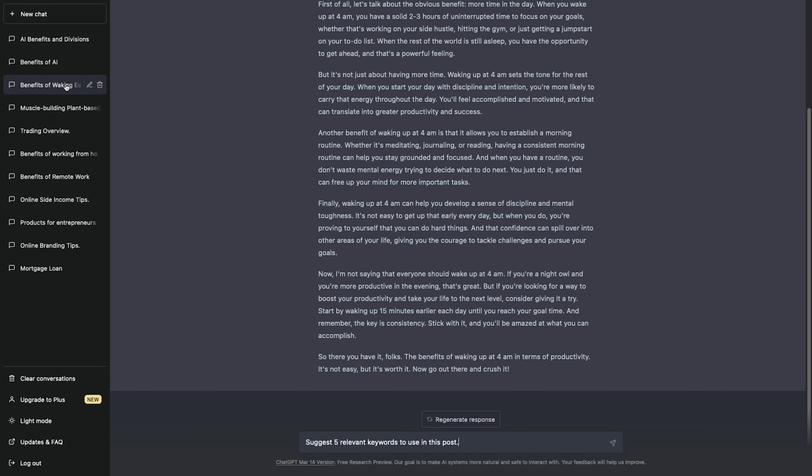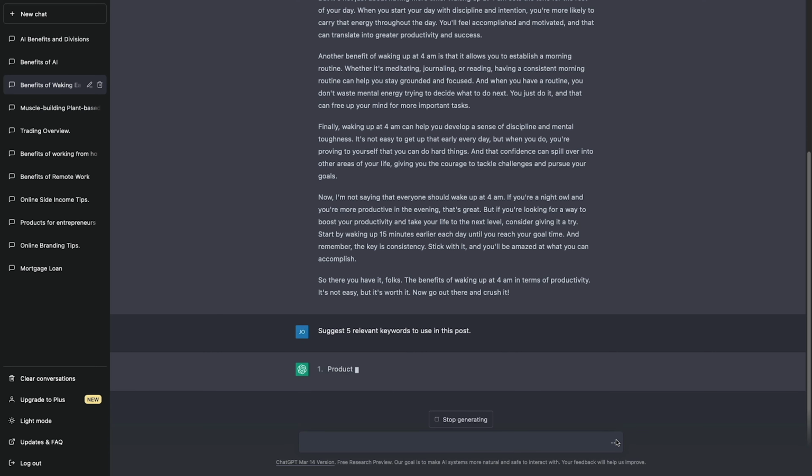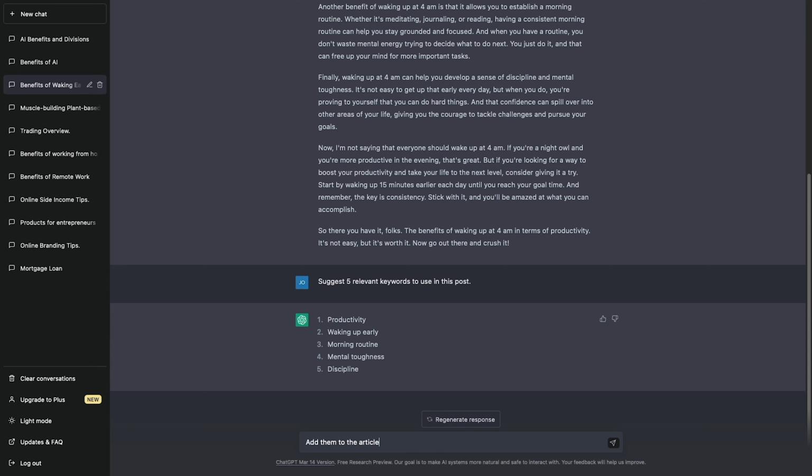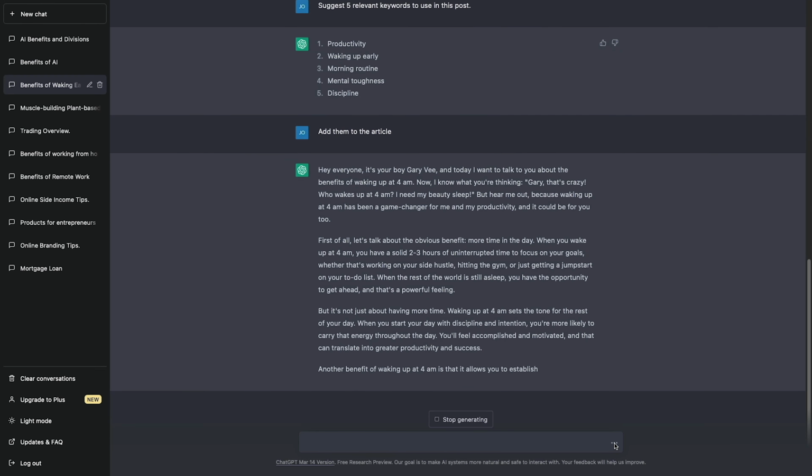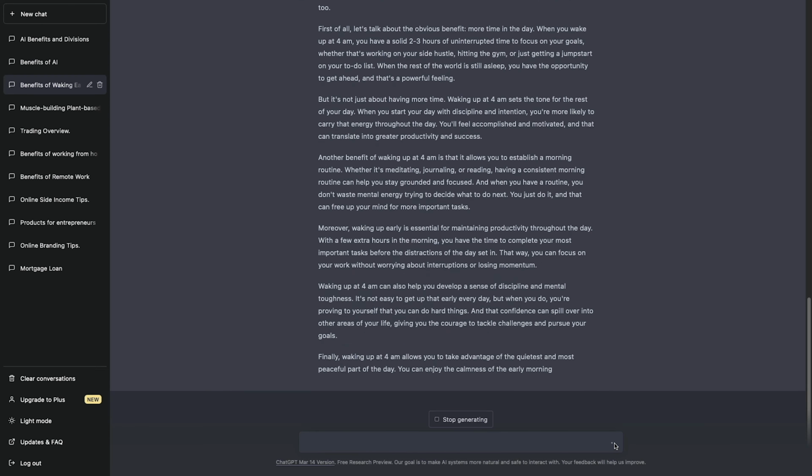Suggest 5 relevant keywords to use in this post. Productivity, waking up early, morning routine, mental toughness, discipline. Add them to the post. Give me some relevant hashtags. Hashtag productivity tips, hashtag early bird, hashtag morning routine, hashtag discipline, hashtag mental toughness, hashtag waking up early, hashtag success mindset, hashtag productivity hacks, hashtag goal setting, hashtag self-improvement.